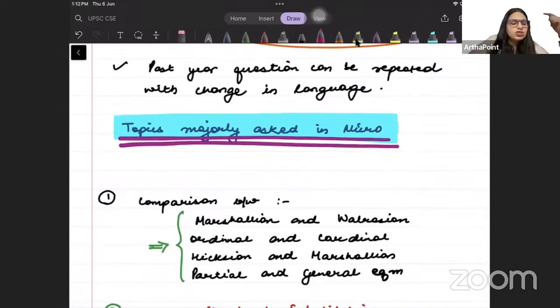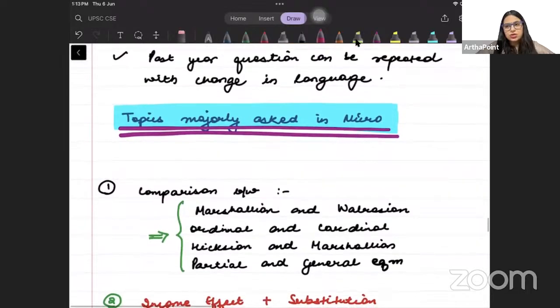Okay. एक और चीज बहुत commonly देखी गई है that when you do the past year papers, a lot of times what will happen is that the questions would be repeated with the change in language, right? So ऐसा लगेगा पेपर देख के अरे I have seen this question, ये question तो कभी किया है. It is because you have done the same kind of question but with a different language. So doing the past year paper is of utmost importance, right? Because when we will be doing these past year papers now, that will help you write better answers in exam, in the upcoming exam. ठीक है, तो उनको हमें अच्छे से करना जरूरी है.